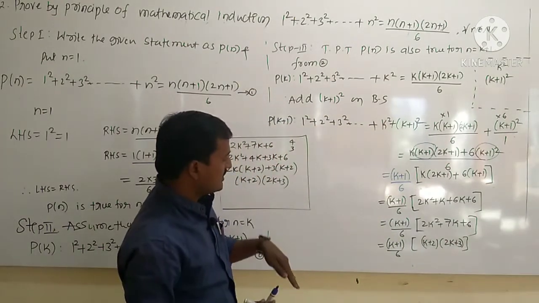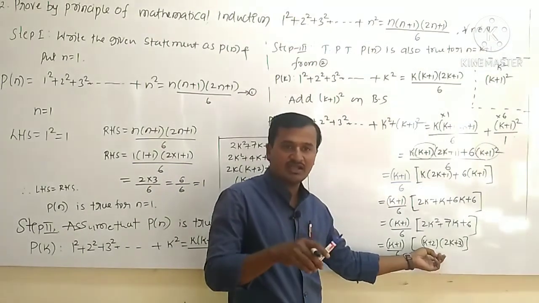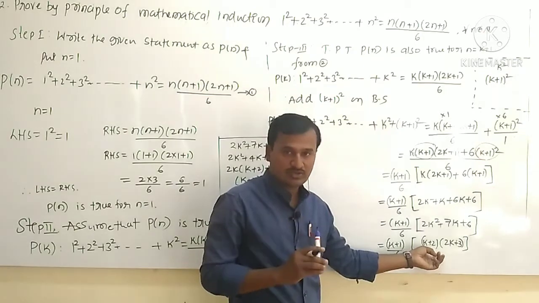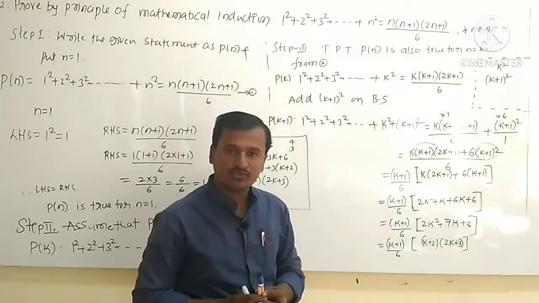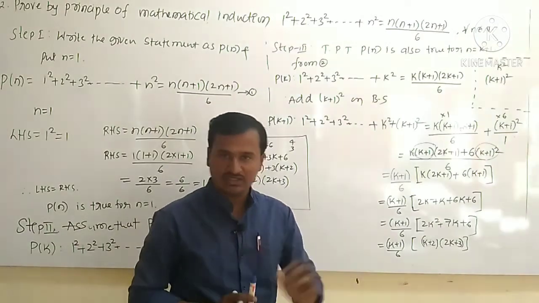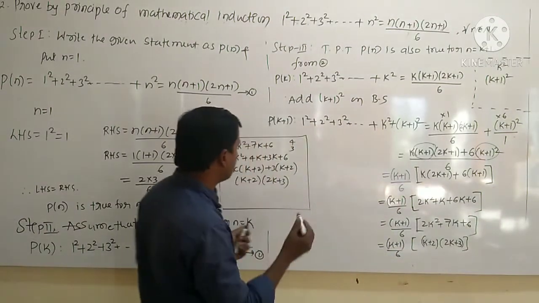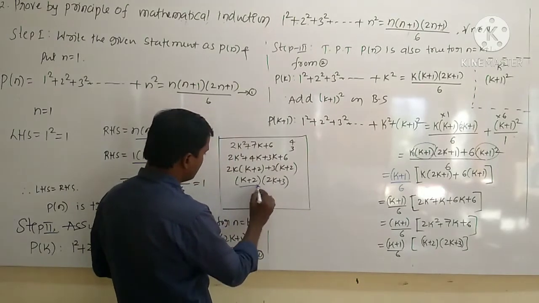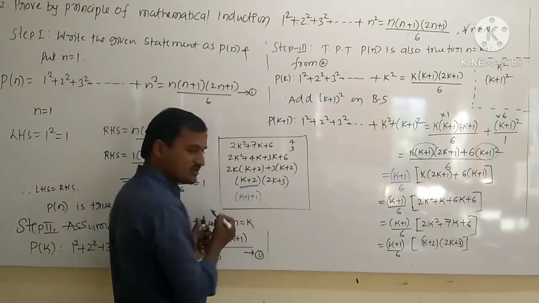Now I have to adjust these terms. In the place of n I should get k plus 1. Now look, k plus 2, how can we write it? We can write it as k plus 1 plus 1. Here we have 2k plus 3. How will this 2k plus 3 be written? So here, this is k plus 1, and how can we write it? k plus 1 plus 1.